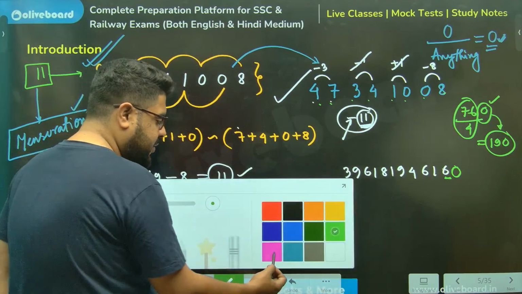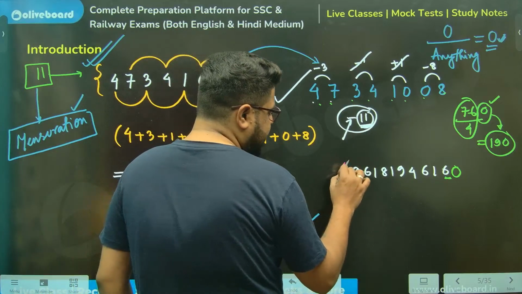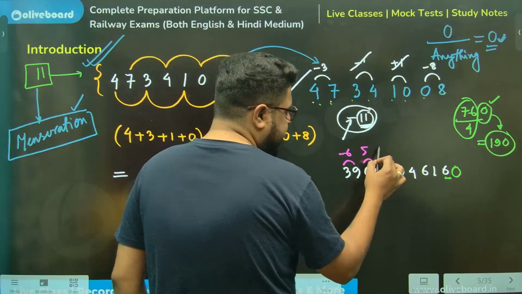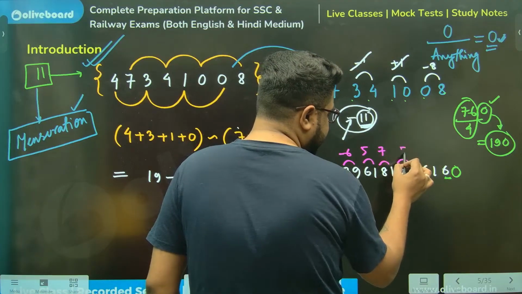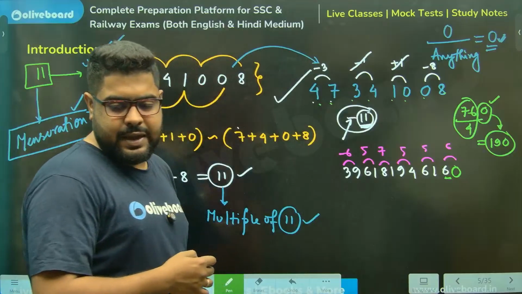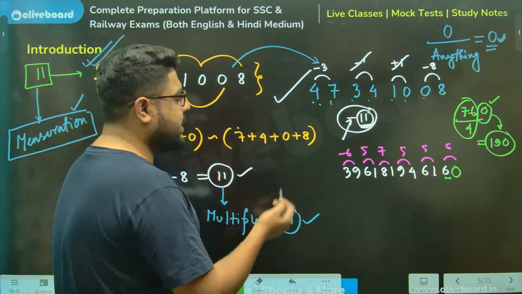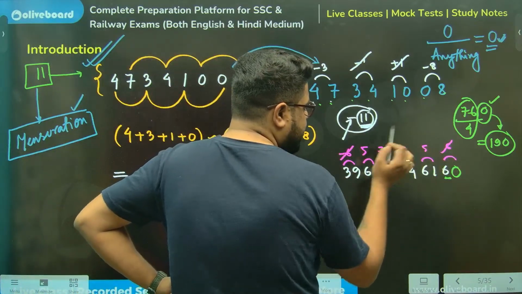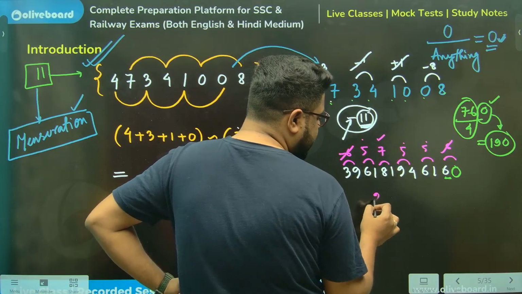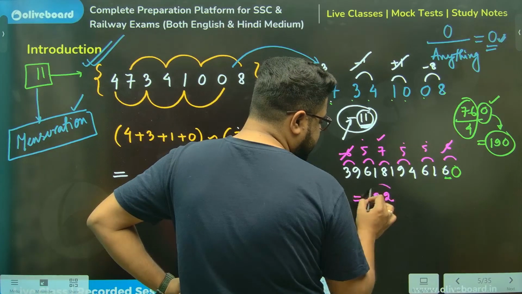So what you will do? Sir, 3 minus 9 minus 6. 6 minus 1 plus 5. 8 minus 1, 7. This is sir 5. This is sir 5. This is sir 6. Everyone agrees? Calculate. Plus 6 minus 6 gone. Sir, 5, 5, 5, 15. 15 and 7, sir, 22. Sir, is it a multiple of 11?